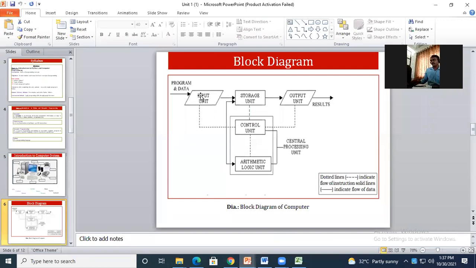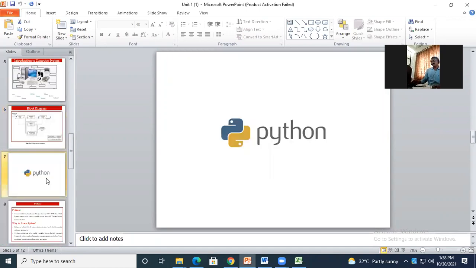So my point is, if you have clear data, clear inputs, then the processing will be done by this CPU, basically with the control unit. If your processing is related to mathematics, it will be carried out by the ALU, the arithmetic logical unit. And again, it will go to storage. Once it is permanently stored in memory, it will be available for display or for printing. So this is how the data flows.